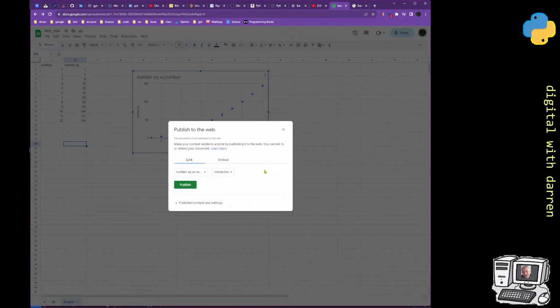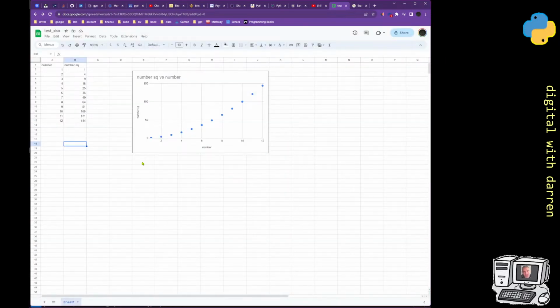So there's plenty of stuff that you can do, but one thing that I couldn't do natively off the bat is rerun this chart all the time. And if I did want to rerun this chart all the time, I would need to have a script and keep it open, but I'm not sure that the tab would stay open, so it would break, whereas with the code, you can guarantee that.